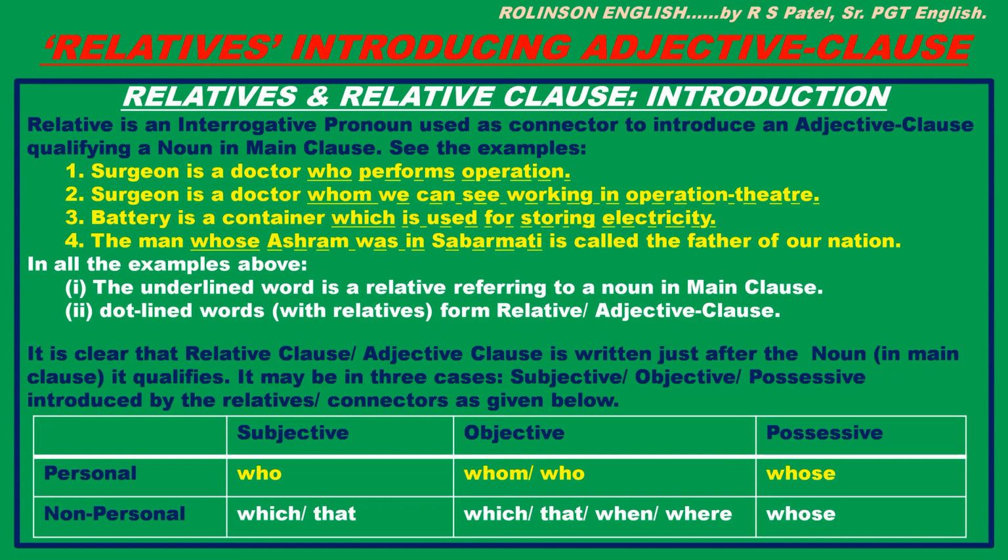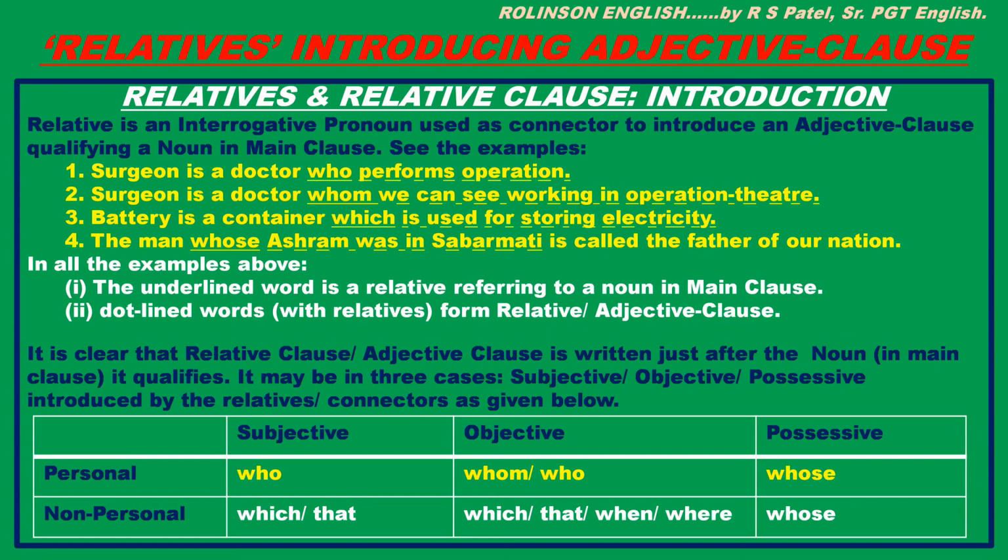It may be in three cases: subjective, objective, or possessive, introduced by the relatives or connectors as given below. See the table. Here, personal nouns in main clause are referred to by who in subjective case, whom or who in objective case, and whose in possessive case.